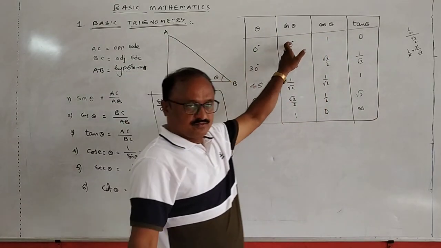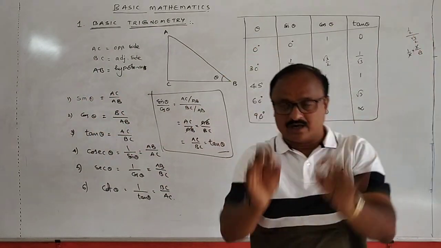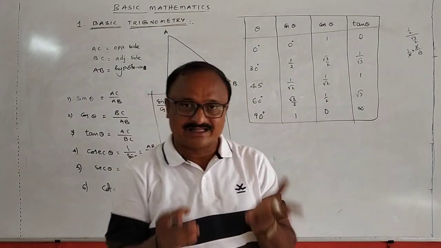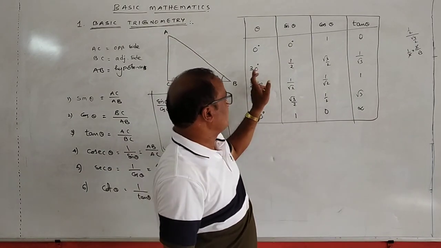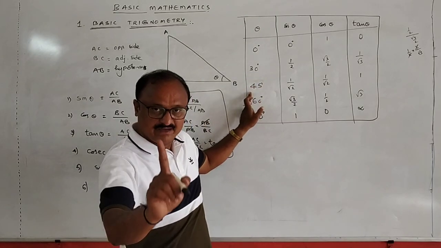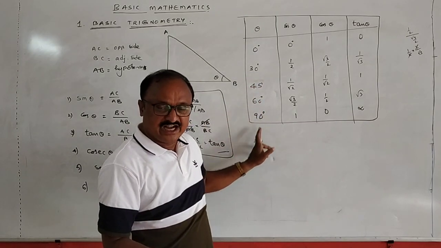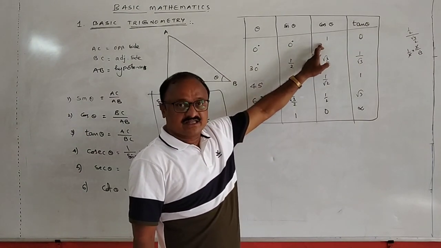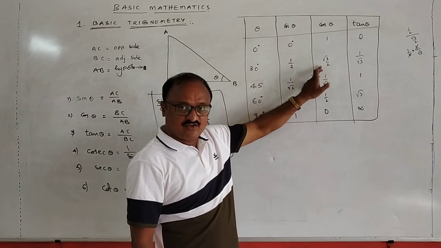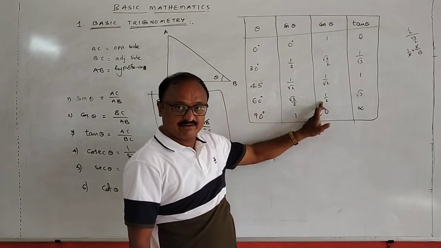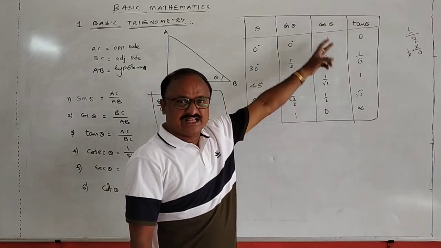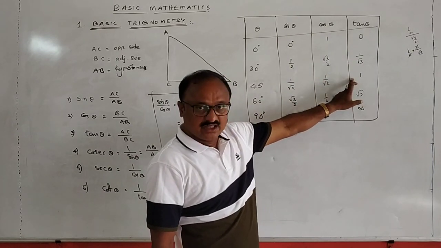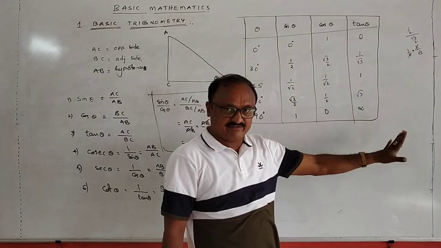Sin 0 is 0. Remember this, students. You should learn these values by heart, then only can we speed up the problems. What is the value of sin 0? 0. Sin 30, 1 by 2. Sin 45, 1 by root 2. Sin 60, root 3 by 2. Sin 90, 1. Cos 0 is equal to 1. Cos 30 is equal to root 3 by 2. Cos 45, 1 by root 2. Cos 60, 1 by 2. Cos 90, 0. Tan 0 is equal to 0. Tan 30, 1 by root 3. Tan 45, 1. Tan 60, root 3. And tan 90 is equal to infinite values.